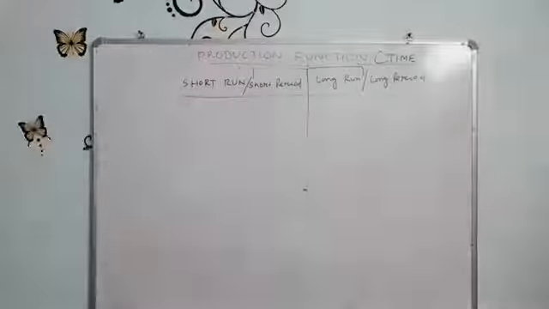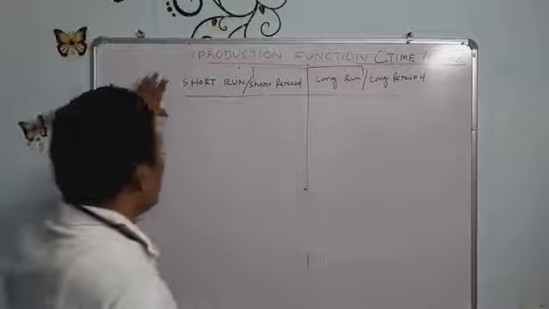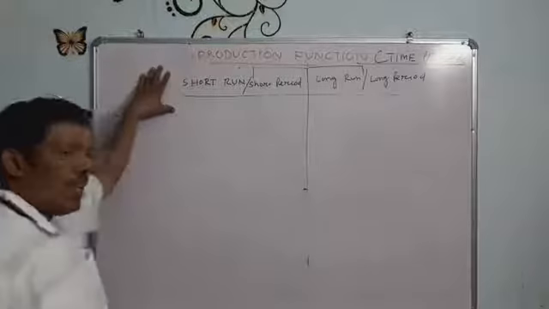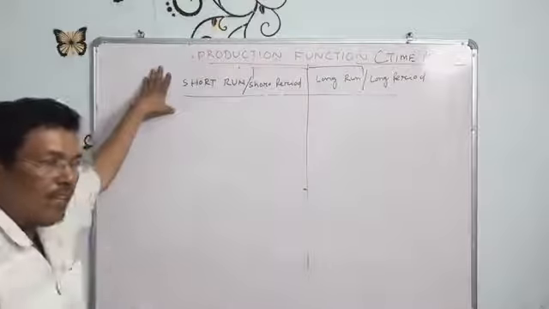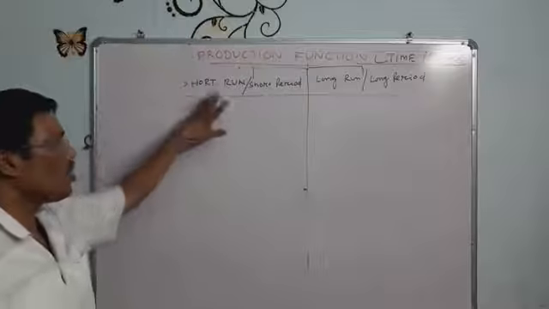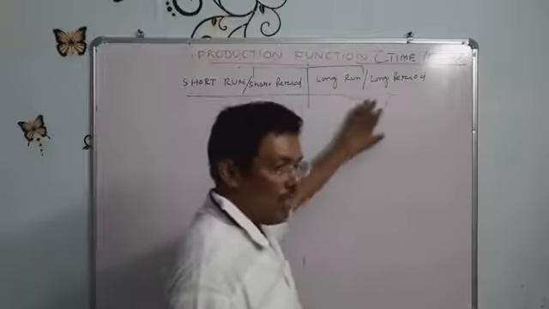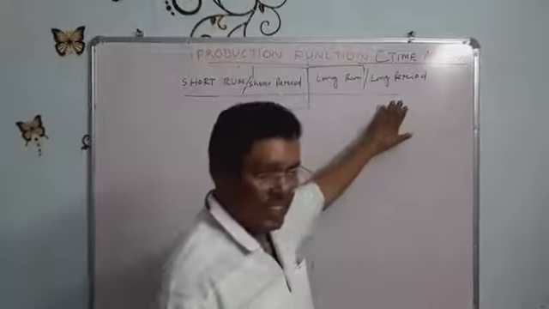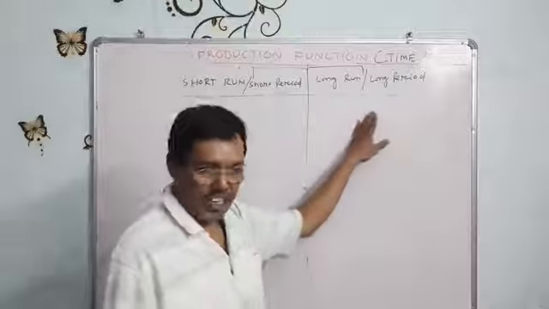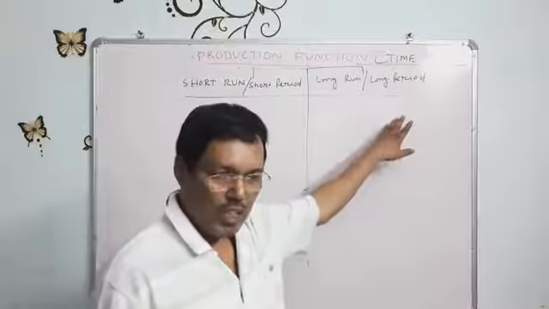In the short run, all other factors are constant except that one variable factor. And the long run is the period when all factors are variable. We get sufficient time to change all the factors. That is why it is called the long period.